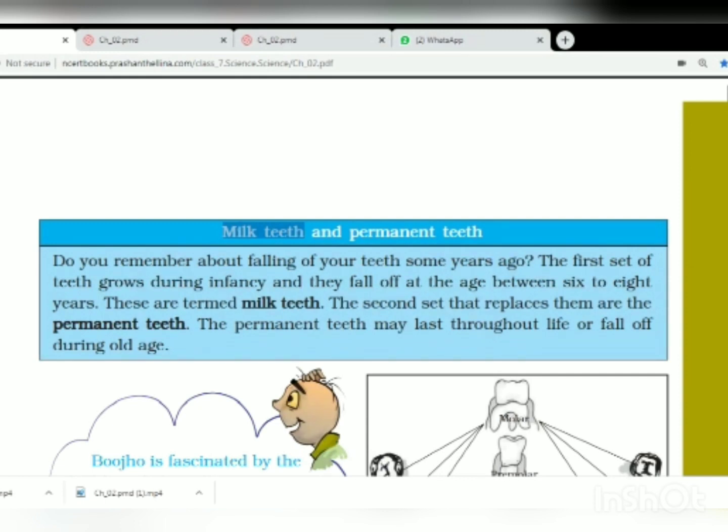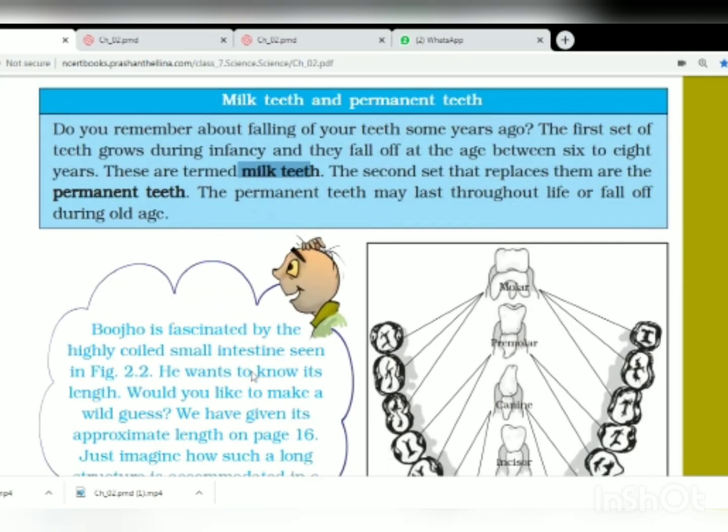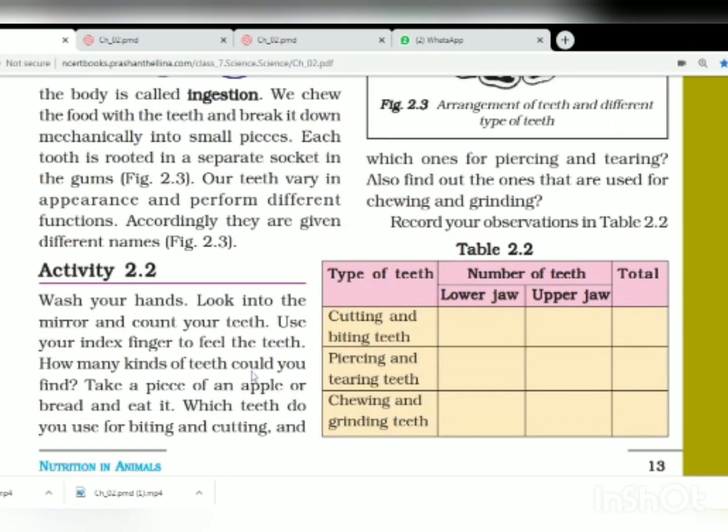The teeth which have fallen are called the milk teeth, and the new teeth which come in their place are called the permanent teeth. That is for throughout our life. They fall off only when we become very old. Up till then they don't fall off.